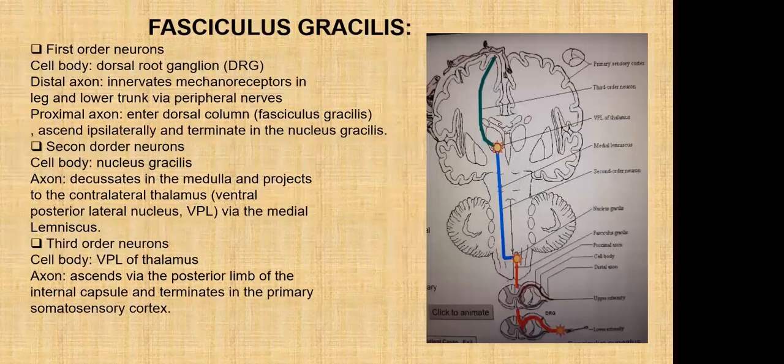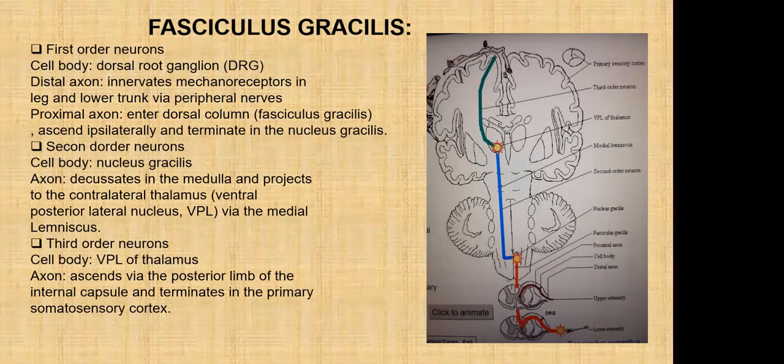Fasciculus gracilis. The first order neuron, that is the cell body, is in the dorsal root ganglion. The distal axon innervates mechanoreceptors in the leg and lower trunk via peripheral nerve. The proximal axon enters the dorsal column and ascends ipsilaterally and terminates in the nucleus gracilis.